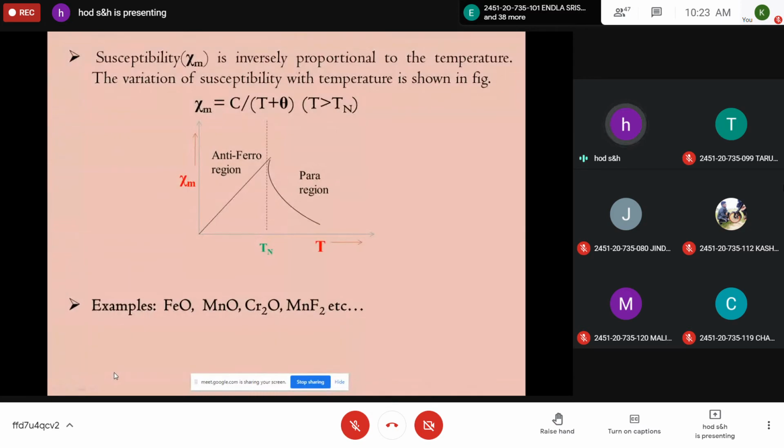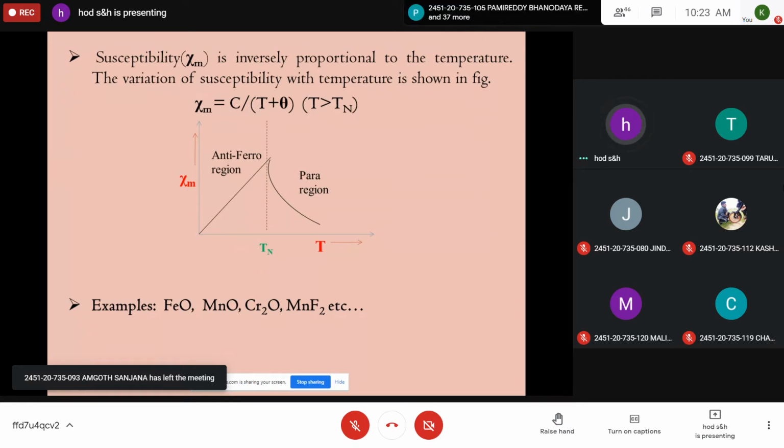So as I said, it has two regions, and the susceptibility is inversely proportional to the temperature. So as the temperature increases, susceptibility decreases. It means it loses its magnetic behavior. And the relation for a ferromagnetic material is chi-m equal to C by T minus Tc, but here it is C by T plus theta, for T greater than Tn. So it's a peculiar behavior.